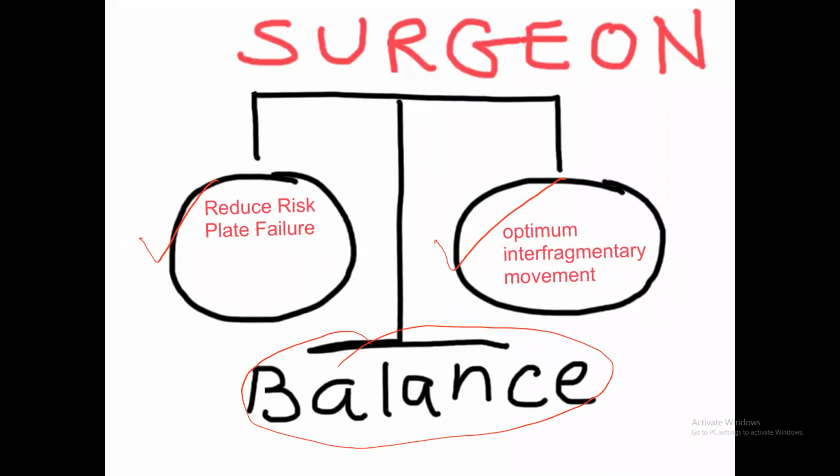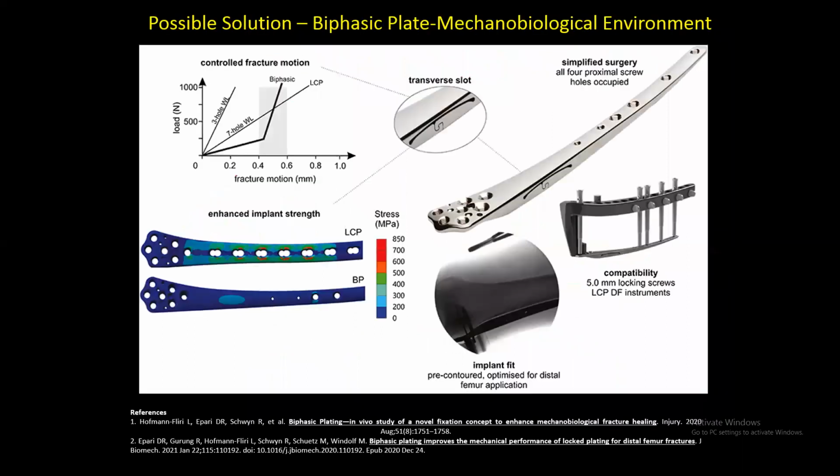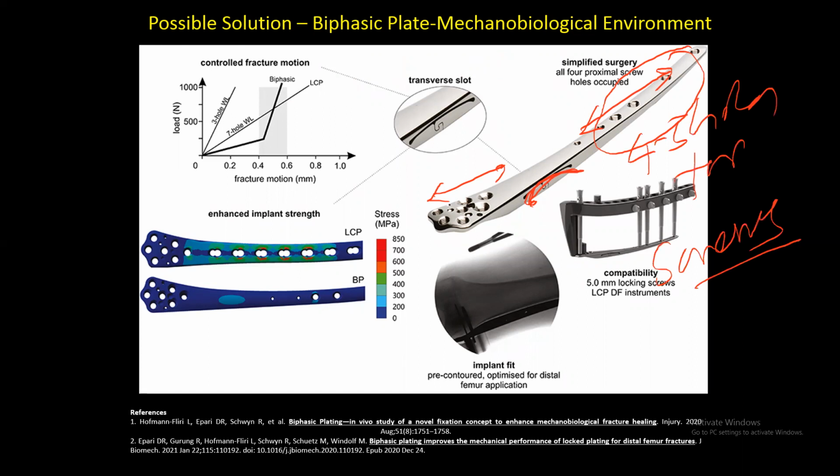So we have to learn from nature also. This is the new development, a biphasic plate where the thickness of the plate is different and there is a slot to get flexibility. And now there is no confusion, only 4 to 5 holes are there. You have to put the screw here, no other holes are provided with this new biphasic plate. But what is the solution?